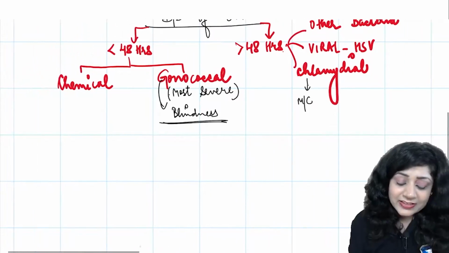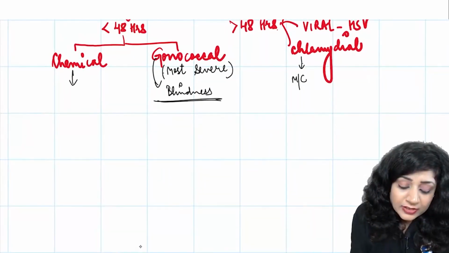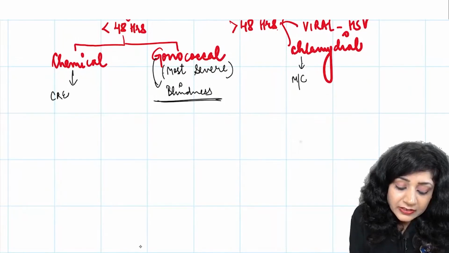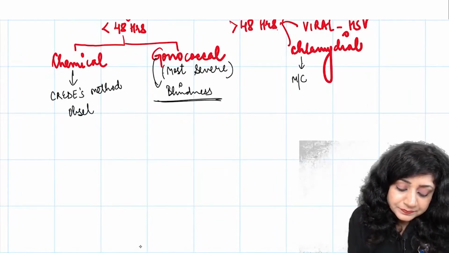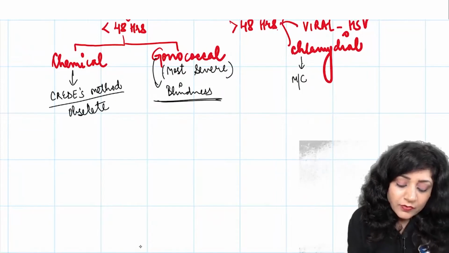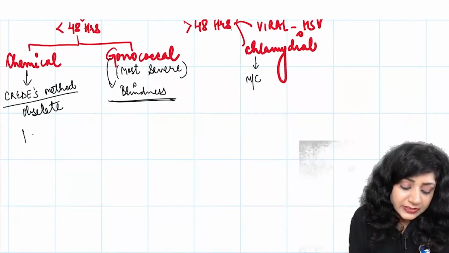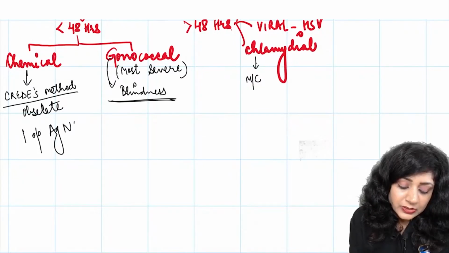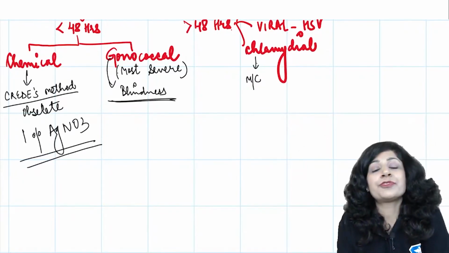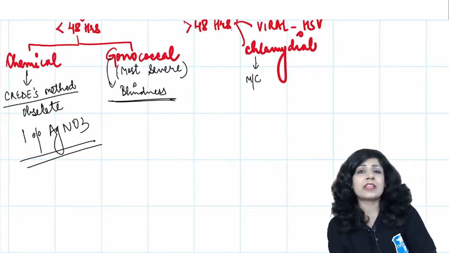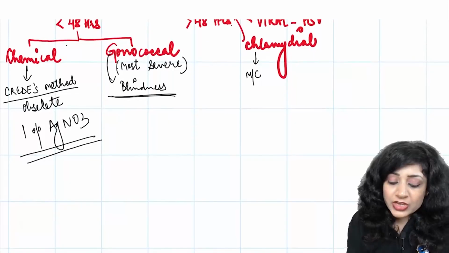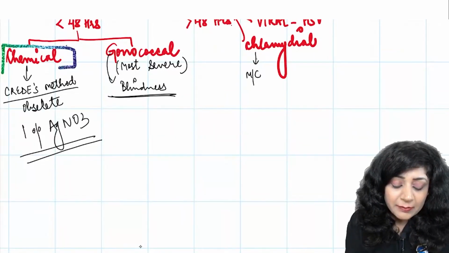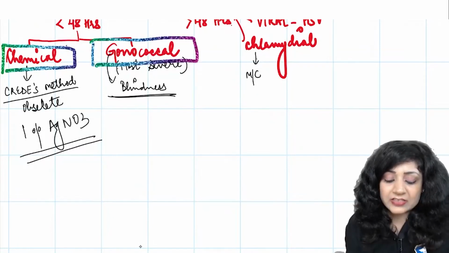Now somebody has rightly pointed out here, as I can see, that chemical conjunctivitis is not that common nowadays, because the Crede's method, due to which it was occurring, is now obsolete. Previously, we used to use 1% silver nitrate solution, due to which the babies used to have this chemical conjunctivitis. So it's not that common nowadays.